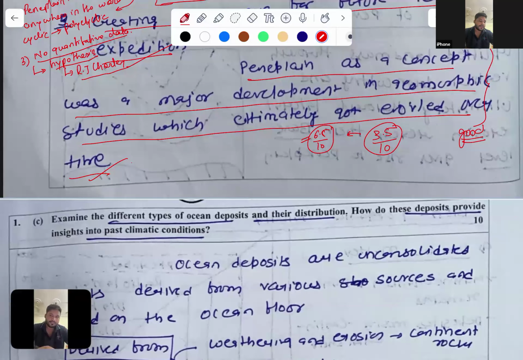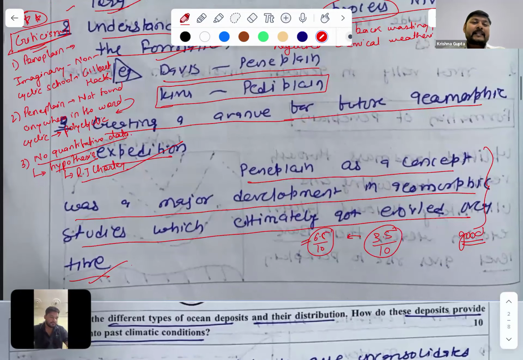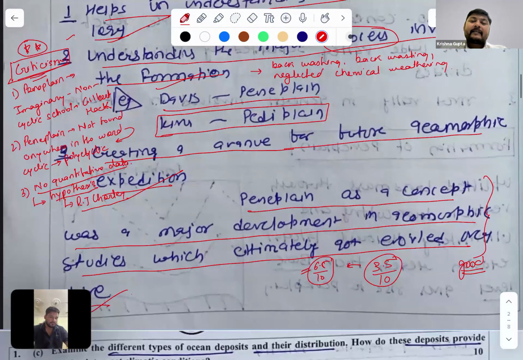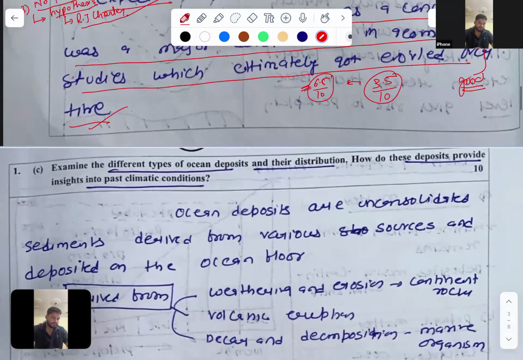I was asking whether one can get 6.5 in a 10 marker. Yes, obviously 6.5, even 7 marks are possible. You might have heard that some students have scored 325, 330 marks in the geography optional. How do they get that? By writing these complete aspects, they score almost 60 to 65% of marks in every answer. Okay, so this is the first question.